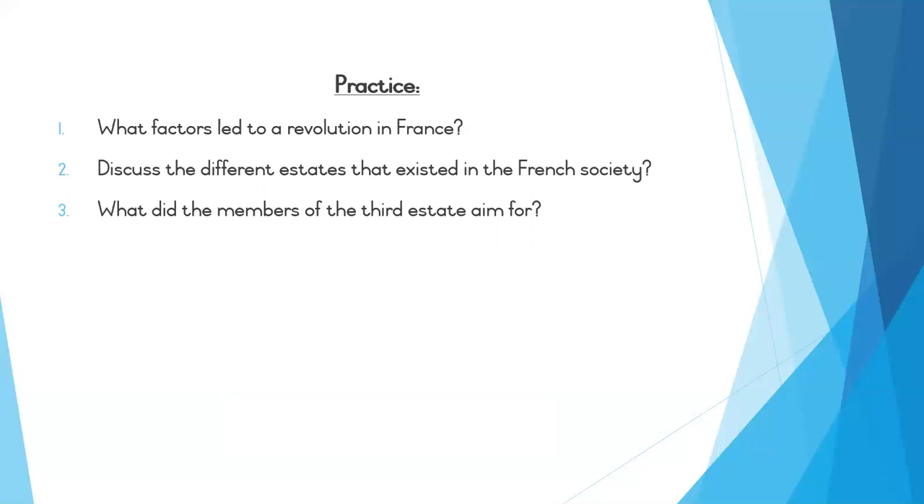Number 3, we know that the third estate were the peasants. They were the low class of society considered in those days, and they aimed for things such as equality. They aimed for things such as an equal say in the economy, and also wanting the nobility and the clergy to pay taxes just like them.